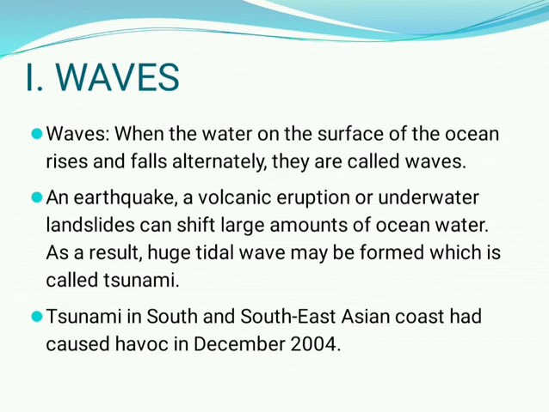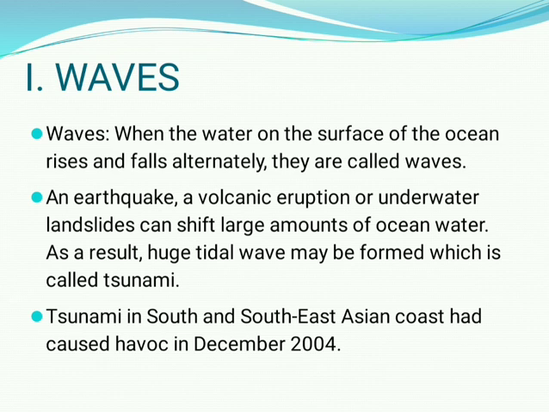First one is waves. When the water on the surface of the ocean rises and falls alternately, they are called waves. The alternate ups and downs of the ocean water is the definition of a wave. An earthquake, a volcanic eruption, or underwater landslides can shift a large amount of ocean water.